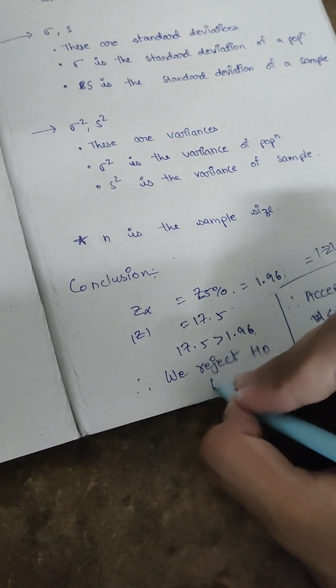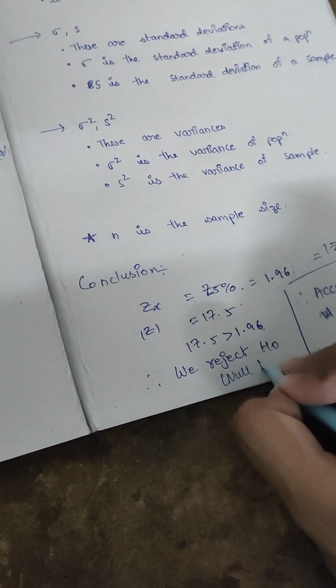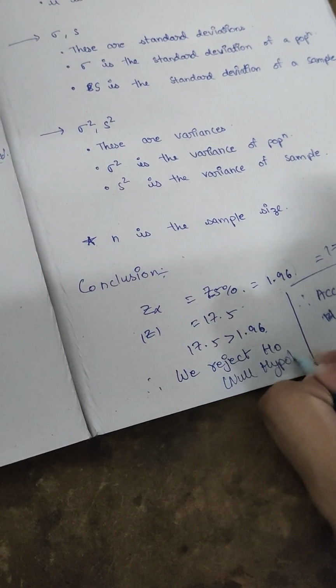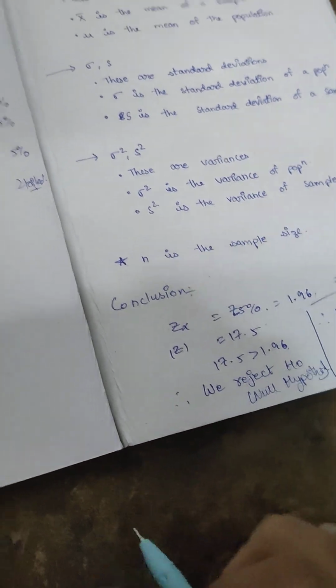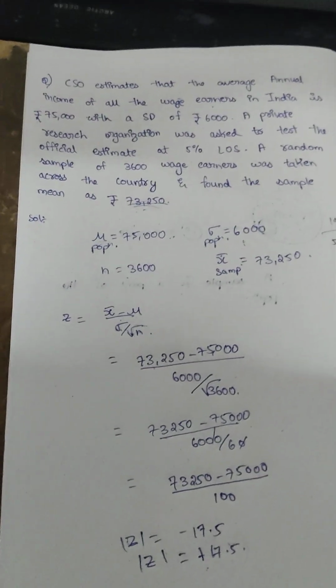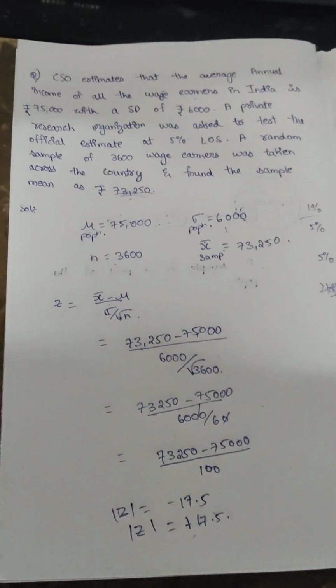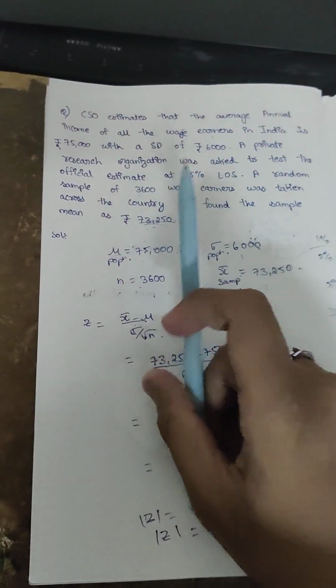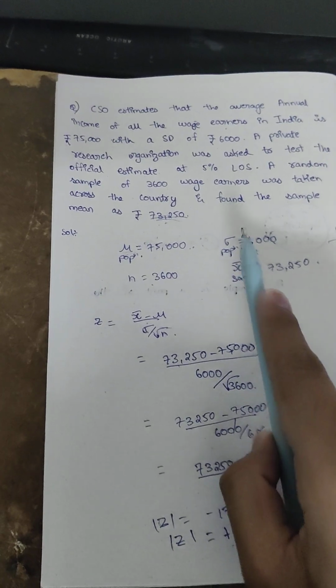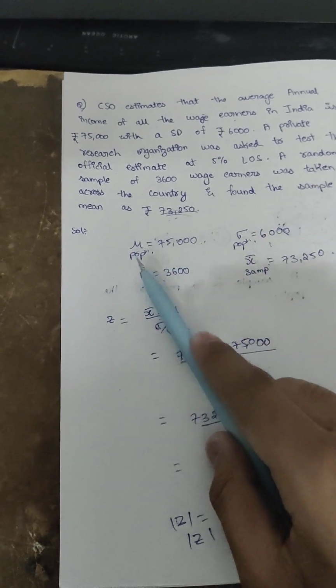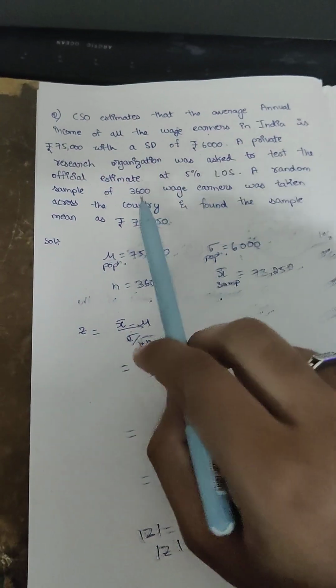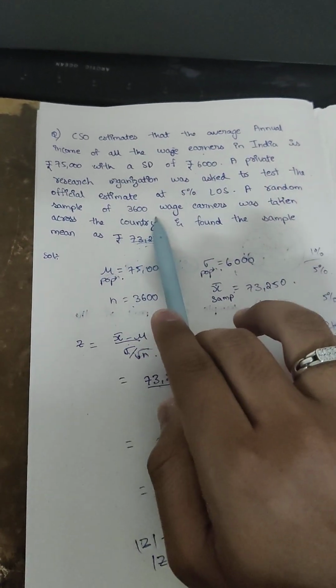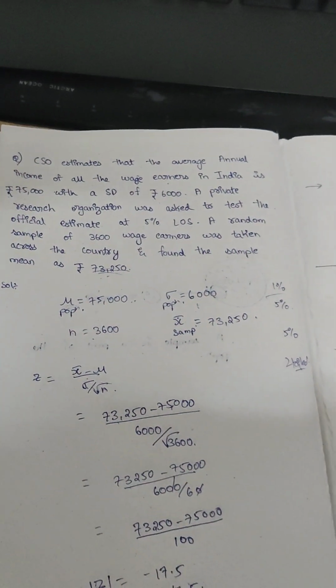This H naught is also known as the null hypothesis. So what we have to do is find all the values, understand what is the population mean, what is the sample mean, what is the standard deviation. Just finding out what values they have been given inside the question will let us understand what method to use.